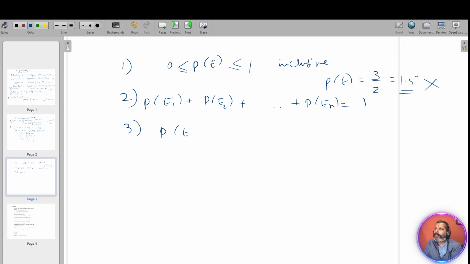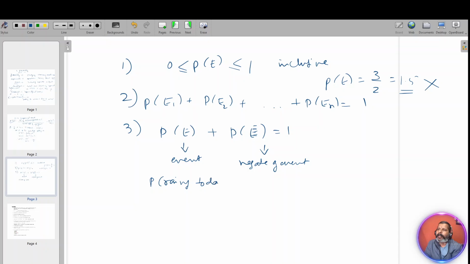Then one more important formula: P of E plus P of E bar, or E dash, anything can be said here, is 1. E is an event. What is E dash? It is the negation of an event. Negation of an event means that the event will not happen. For example, I'll say the probability of raining today is 0.25.